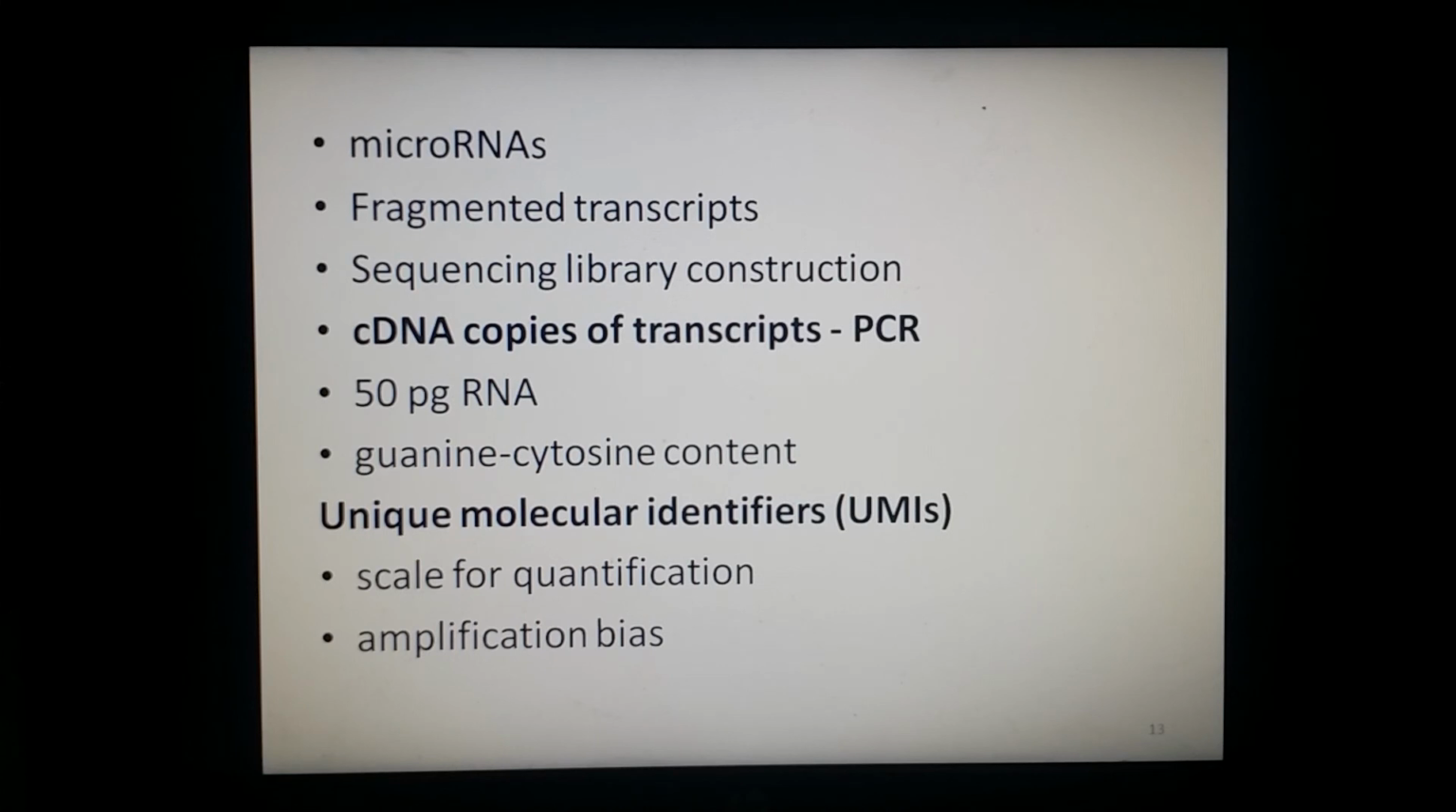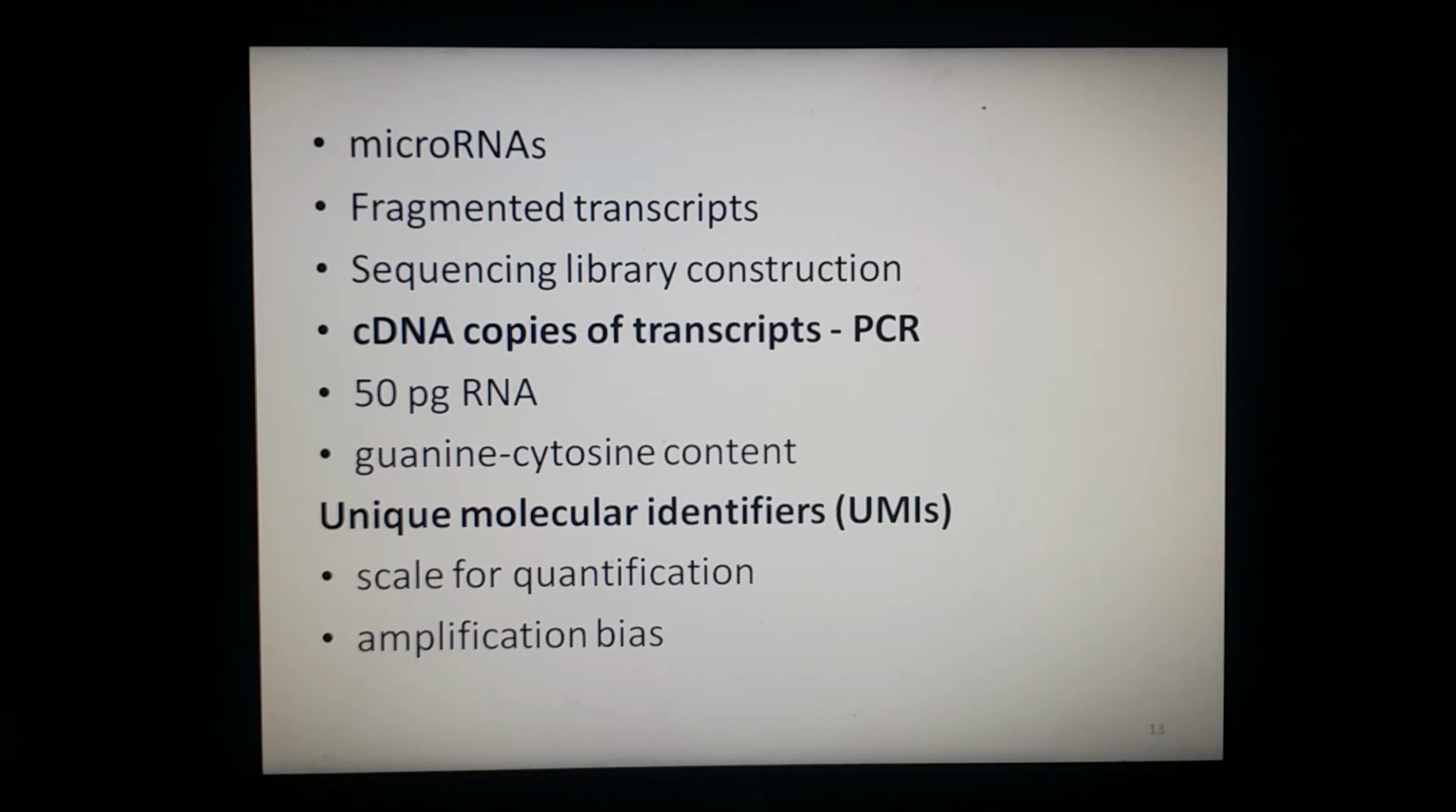Spike-in controls can be used to provide quality control assessment of library preparation and sequencing, in terms of guanine-cytosine content, fragment lengths, and as well as the bias due to fragment position within the transcript.